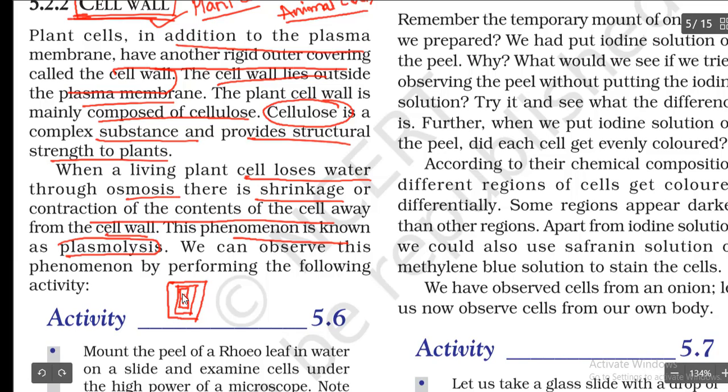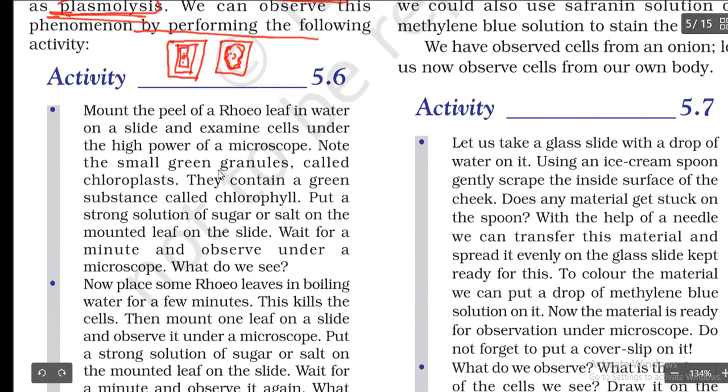What happens when the cell is going to lose water? The cell wall will remain as it is, and the cell is going to lose its shape. Got it? And this process we are going to call what? Plasmolysis. We can observe this phenomenon by performing some activity. Let us go for this.